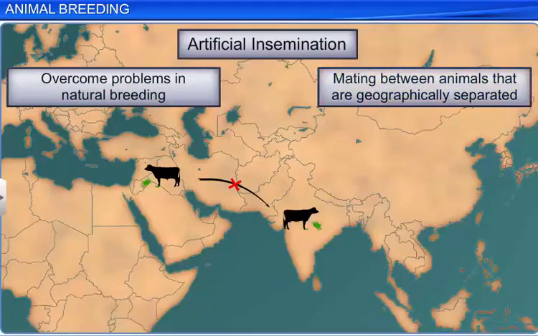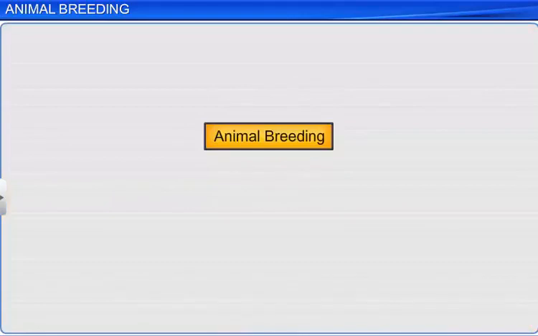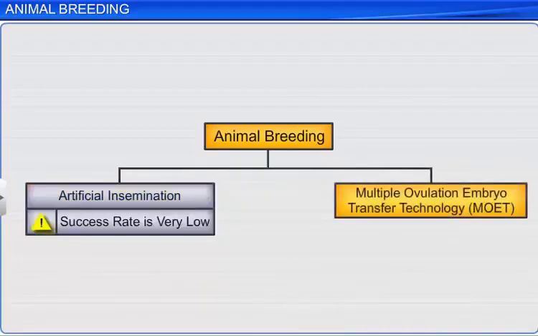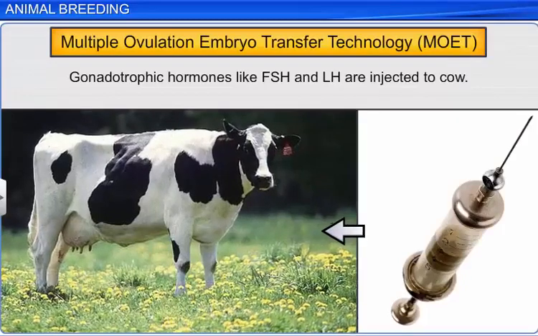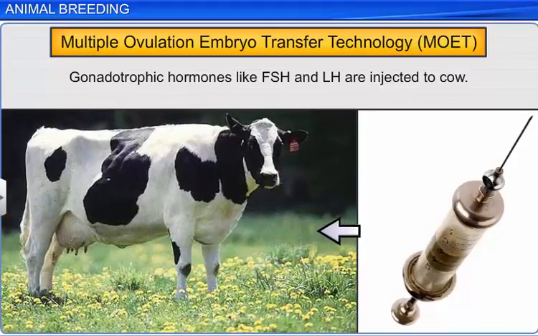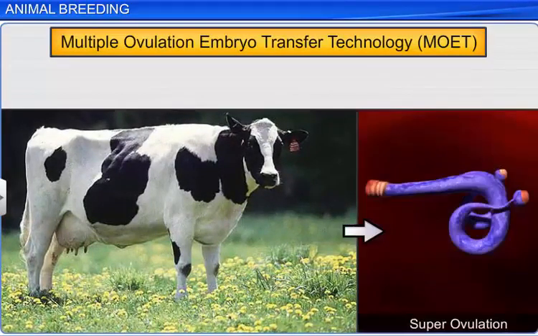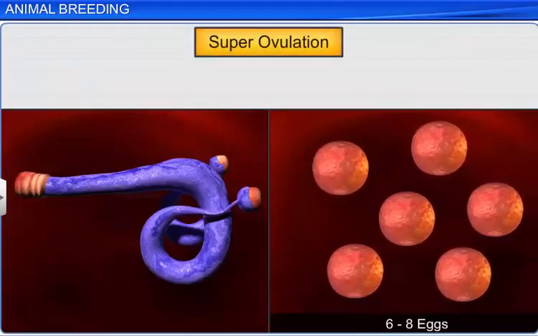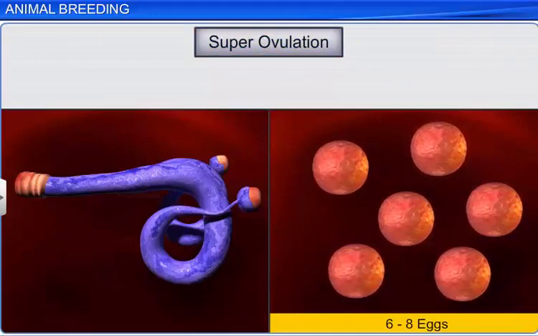However, the success of animal breeding using artificial insemination is low, and so new techniques like multiple ovulation embryo transfer technology, or MOET, were developed. MOET involves the administration of gonadotrophic hormones like FSH and LH to female animals, which induce maturation of follicles resulting in superovulation. Superovulation is the production of 6 to 8 eggs instead of 1 egg.